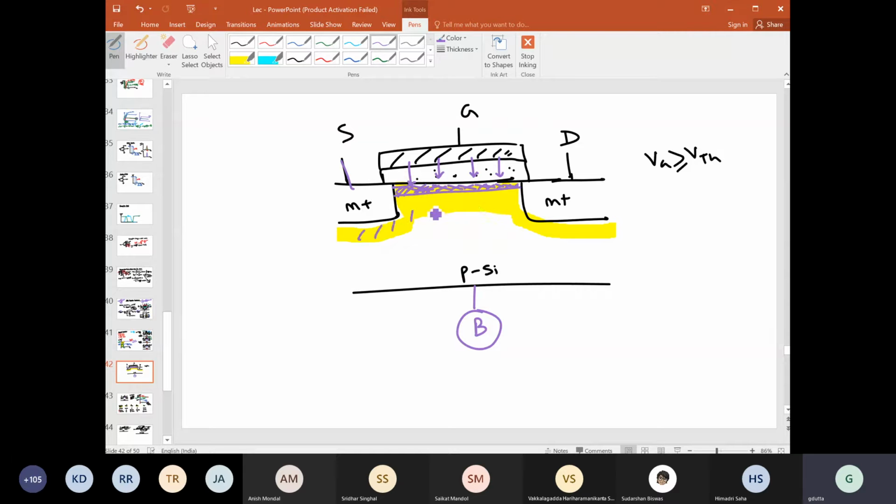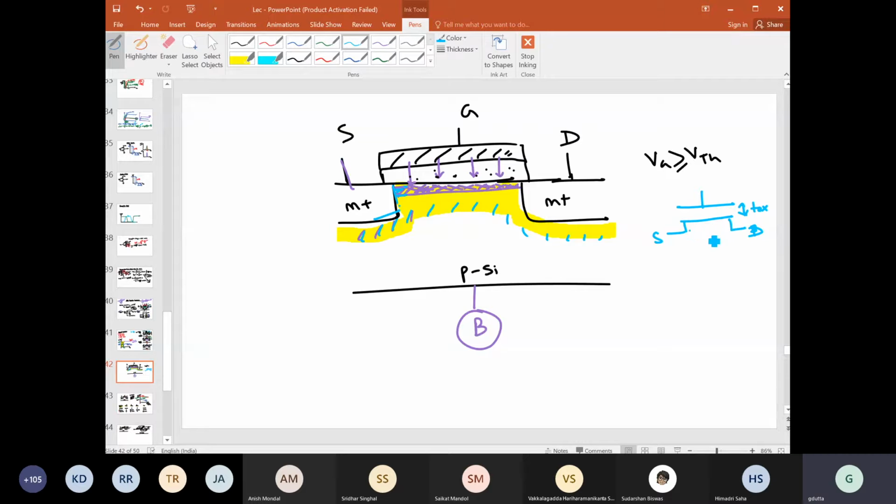This depletion layer will not play any role hereafter because this channel is now connected with the N plus, right? So you can think of this as one plate of the capacitor, and this as the other plate, and the separation between these two is Tox, and it is connected on one side with the source and the other side with the drain, right?